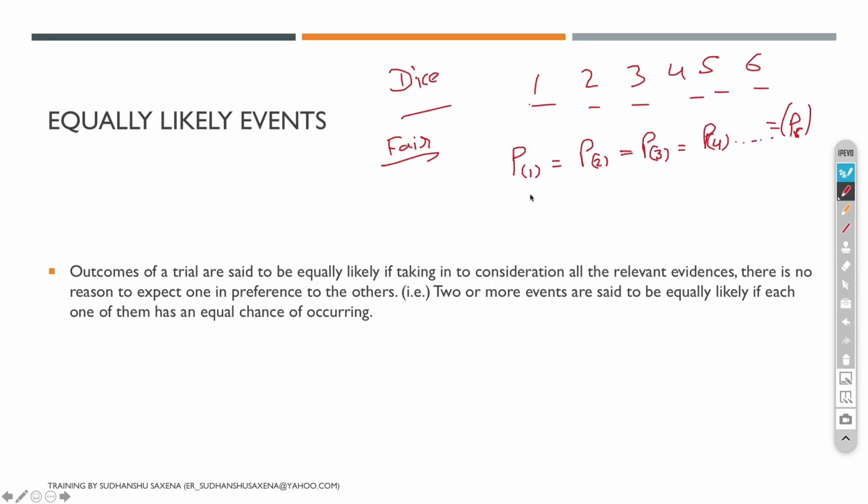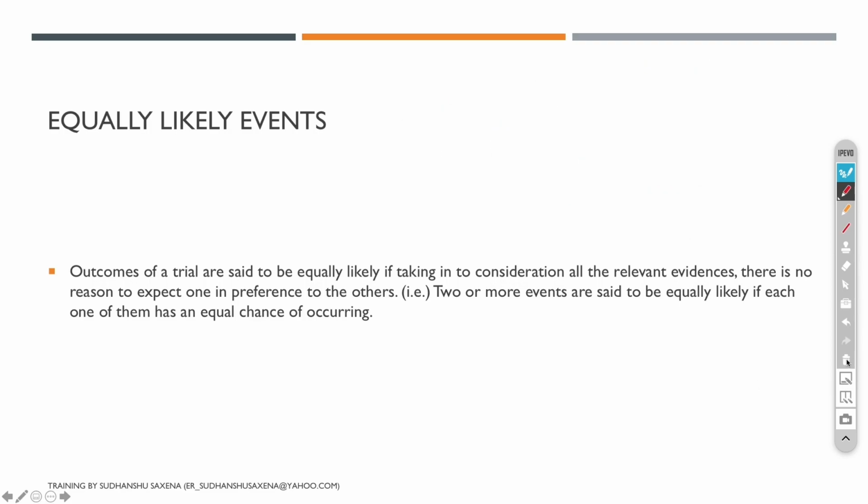So these are all equal events, right? The probability of you getting any one of the numbers is equal, and that's where you call them equally likely events. I hope you're getting this point.